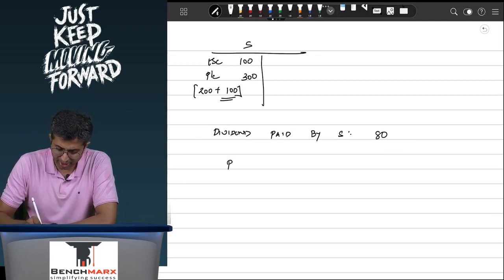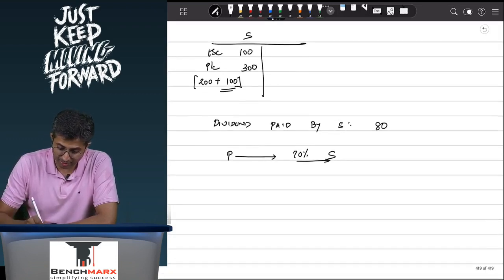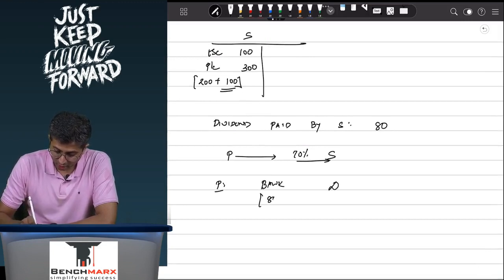Now let us say the parent owns a 70% stake in the subsidiary, in which case in the parent's books the parent would receive bank account debit. Out of 80 rupees of total dividend paid, 70% is attributable to the parent, so 80 into 70%, I guess this is 56.